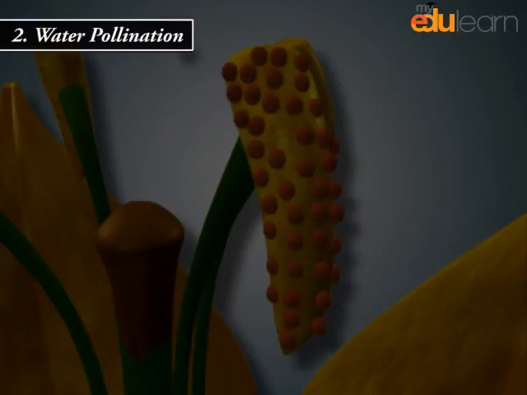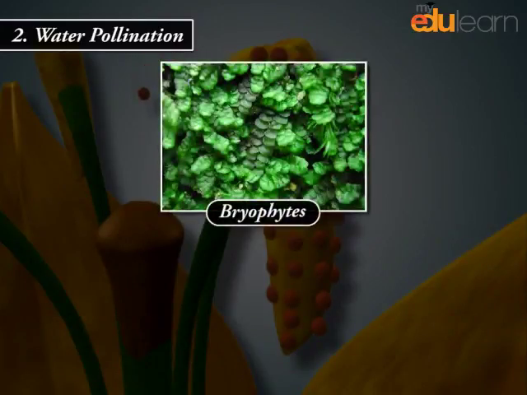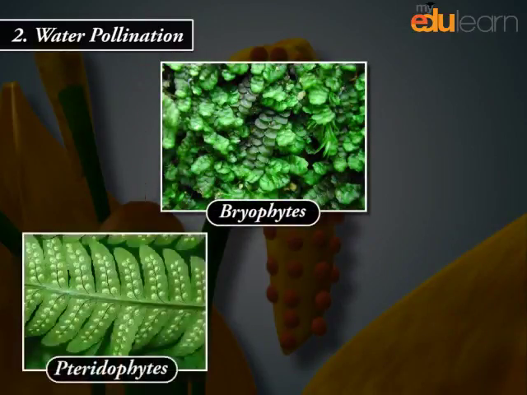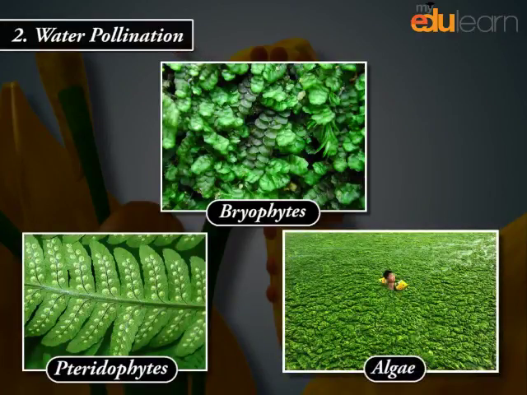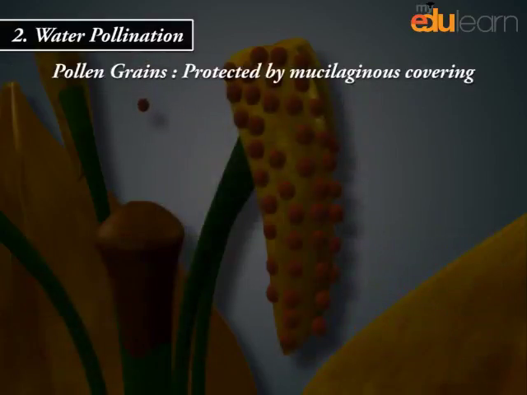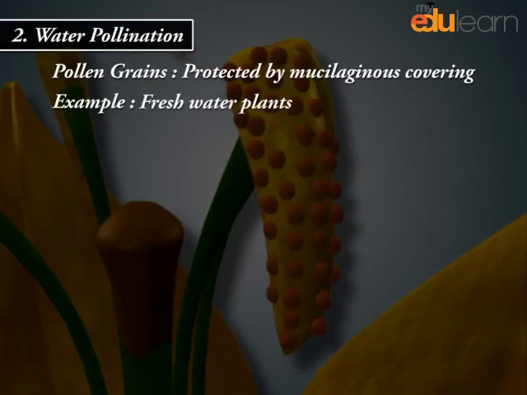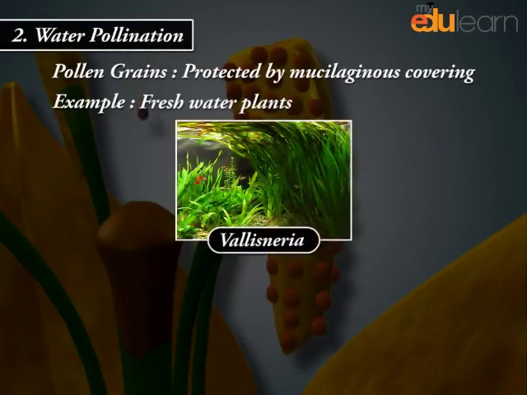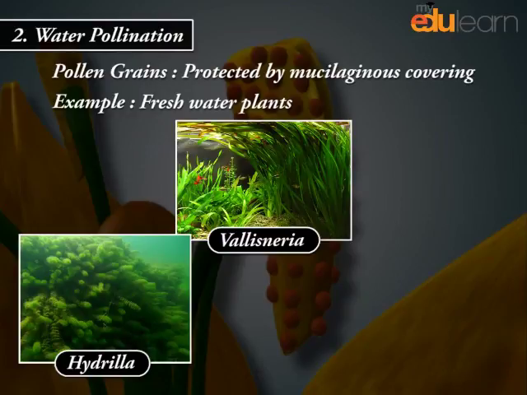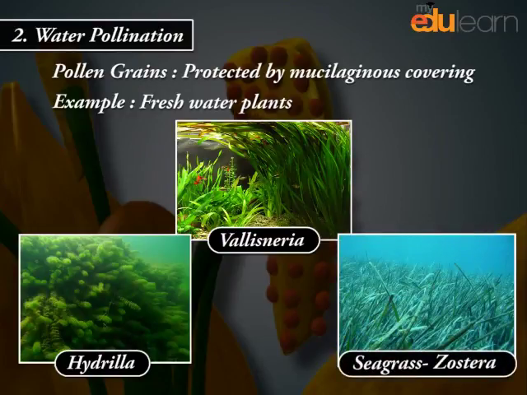2. Water pollination. Bryophytes, pteridophytes, algae. Pollen grains protected by mucilaginous covering. Example: freshwater plants, Vallisneria, Hydrilla, seagrass, Zostera.